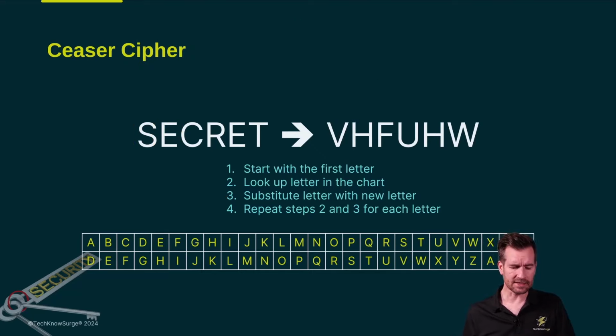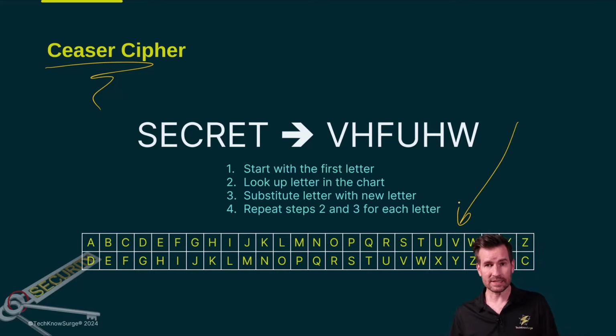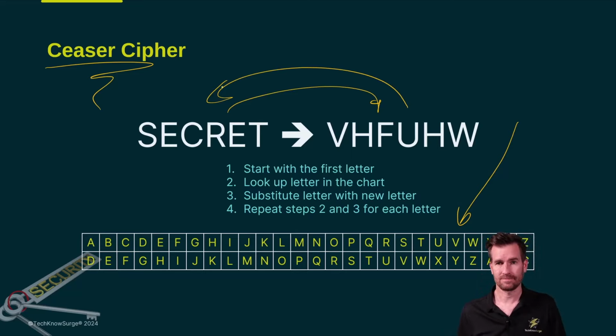This particular cipher is known as the Caesar cipher because it was used by Julius Caesar around 58 BC. So this is a very old and very simplistic way that you could encrypt and decrypt messages.